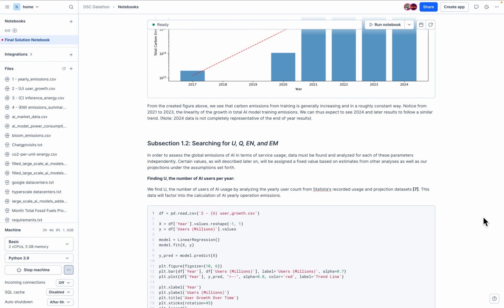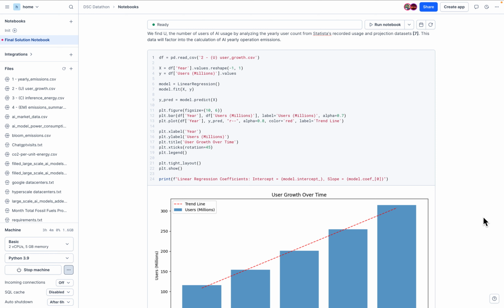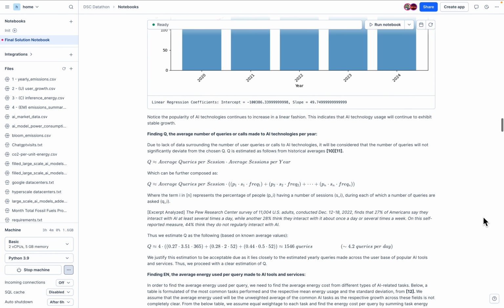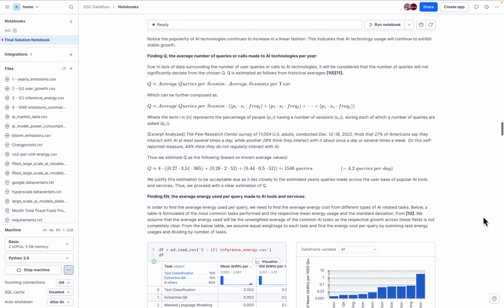In addition to this, we have defined variables u, q, en, and em, which provide critical aspects to understanding the AI emission output by the financial industry over time. And we do this by either inferencing based on certain excerpts that we have found and providing weights to specific attributes that correlate most to the specific variables, such as the average queries made to AI technologies per year.